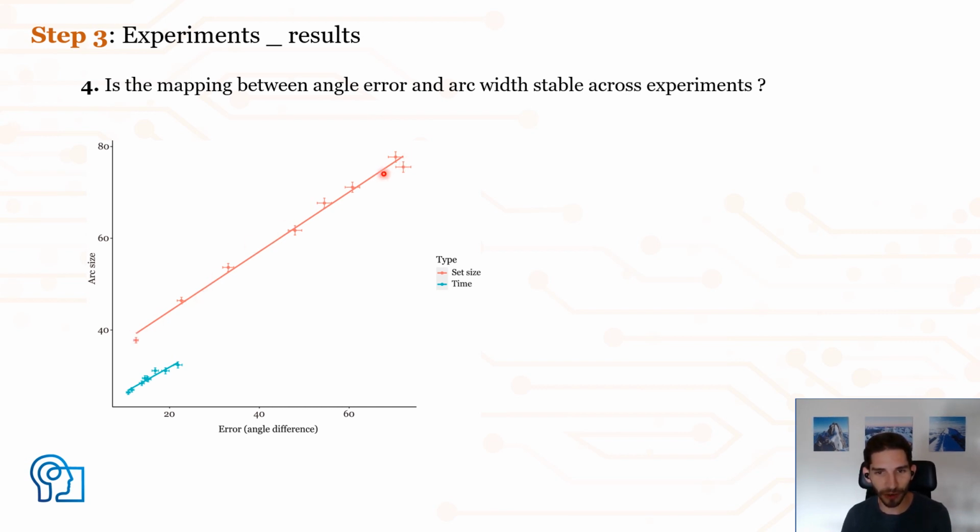Now we can see that even though the slope of the mapping function between the two experiments is similar, we have a huge difference in the intercept of this mapping function. Particularly if we look at set size 1 in the set size experiment, people are giving much less confident responses relative to set size 1 in the time experiment. I have an explanation for this, but I do not have time to get into it, but I'm happy to answer questions.